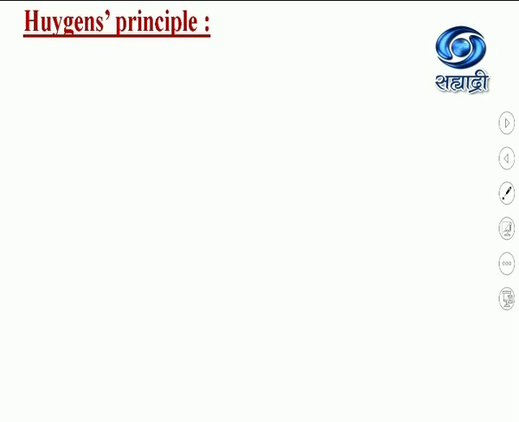Now in Huygens theory, Huygens gave the principle which helps us to determine the shape of the wavefront at any later instant if the shape of the wavefront at an earlier instant is known to us, and this principle is known as Huygens principle. So let us see the statement of Huygens principle first.